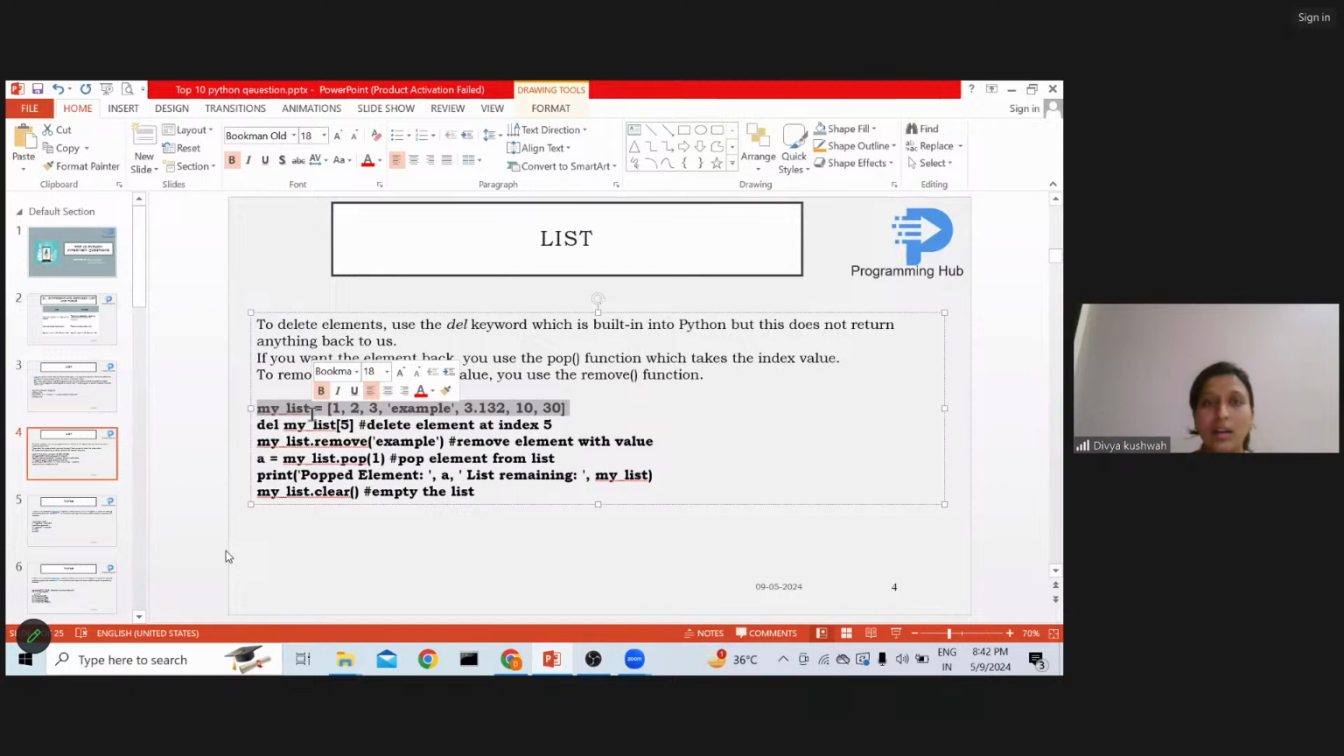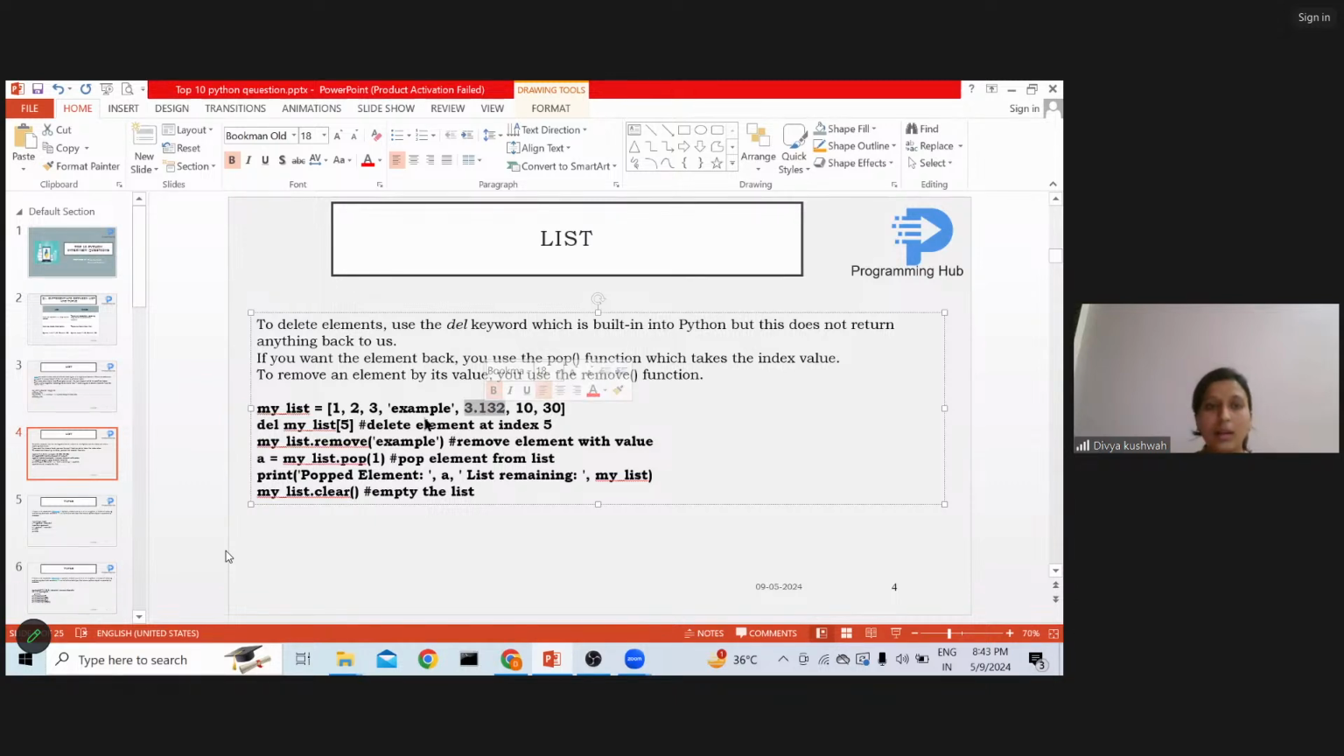Now using the del keyword, I can delete my element by specifying the index. So you can see over here, like at the fifth index. Now what is an index? An index is for pointing to an element. Index always starts from 0. So here in this list, at the fifth index, my data would be 3.132. That would get deleted.